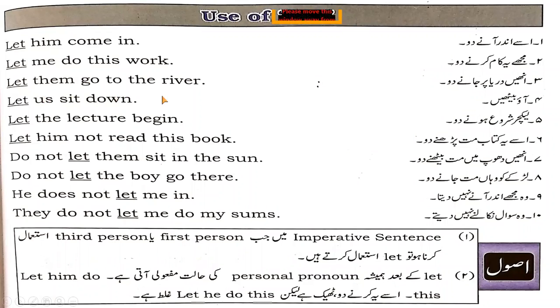Let them go to the river. River means दरिया. Them means more than one person. उन्हें दरिया पर जाने दो. Let us sit down. Us means including me. Let us sit down. आओ बैठे. Or you can say that हमें बैठने दो.